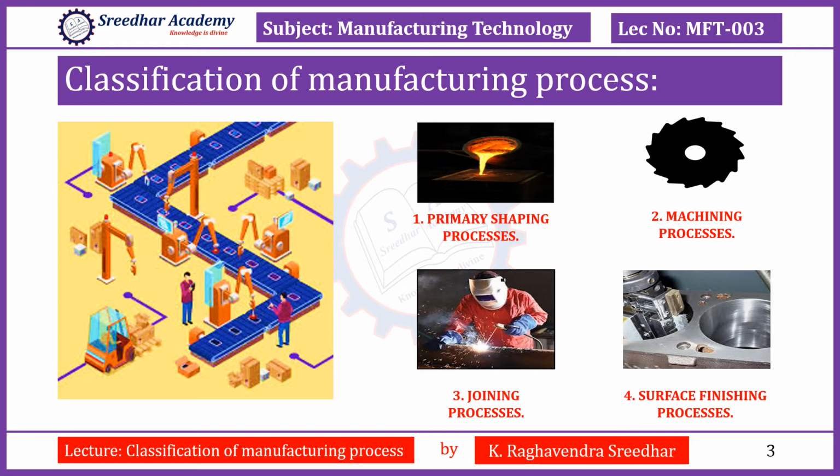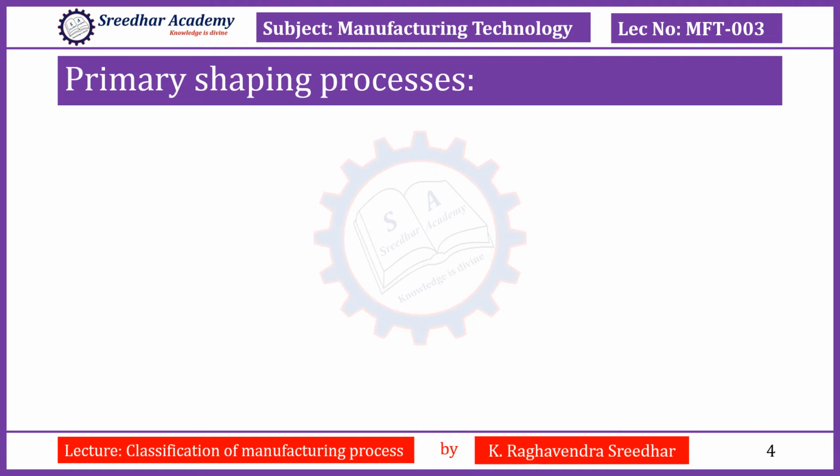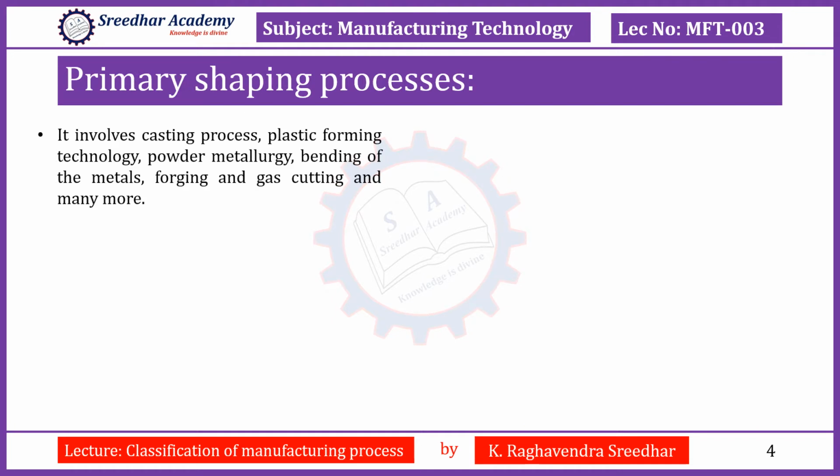Now let us see some details about this classification in detail. Primary shaping process involves casting process, plastic forming technology, powder metallurgy, bending of the metals, forging, forming, gas cutting, and many more examples. I will explain in detail each and every one.